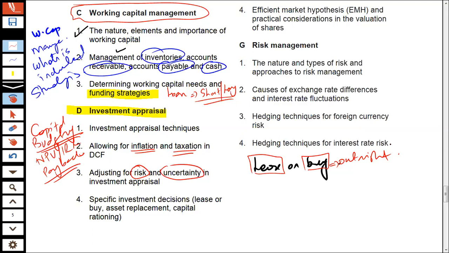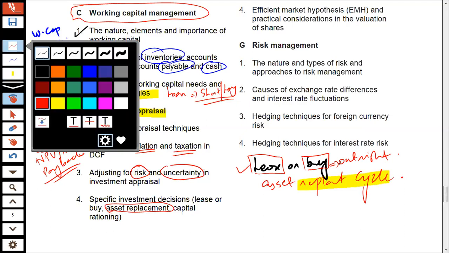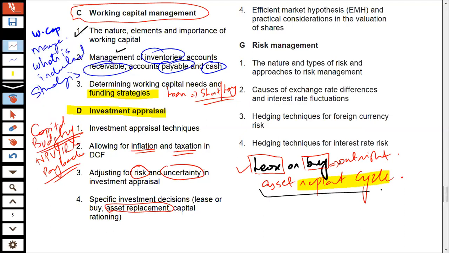The second thing that you have to consider is the asset replacement cycle. What exactly do we mean by this? The concept of asset replacement is whether you would be replacing the asset, because there are a few assets which you use on a regular basis and they have a limited life.